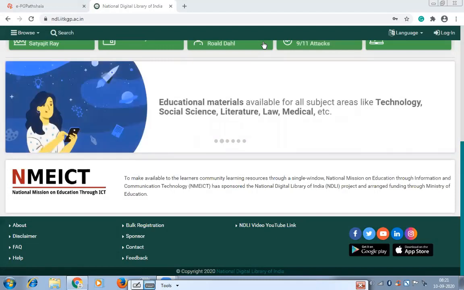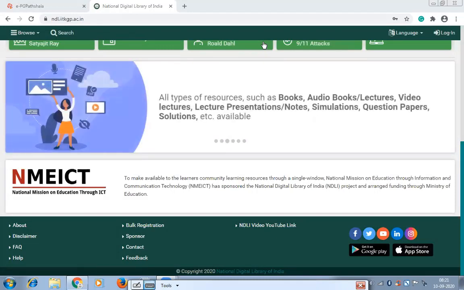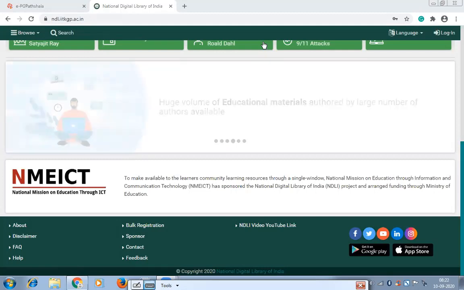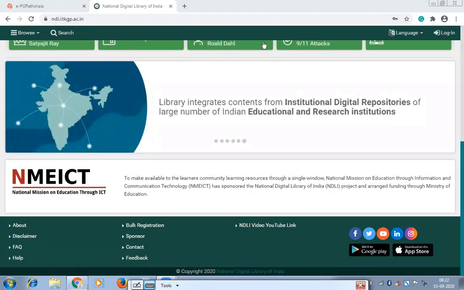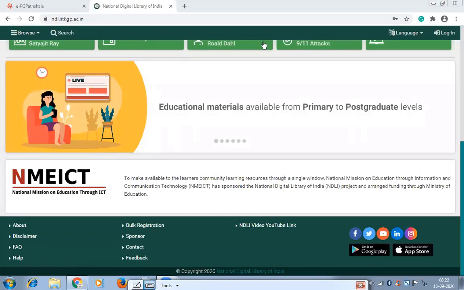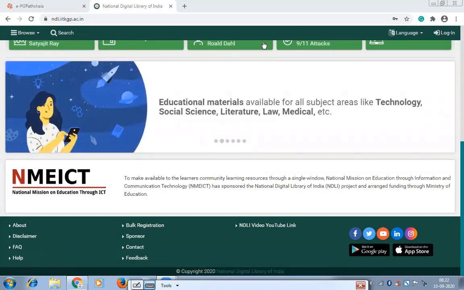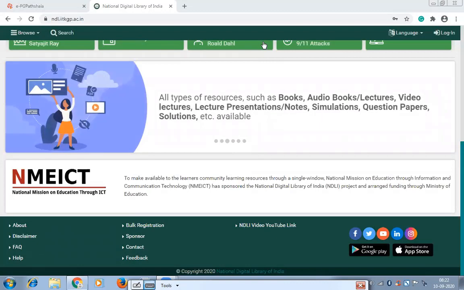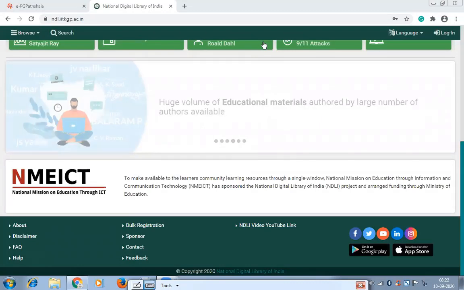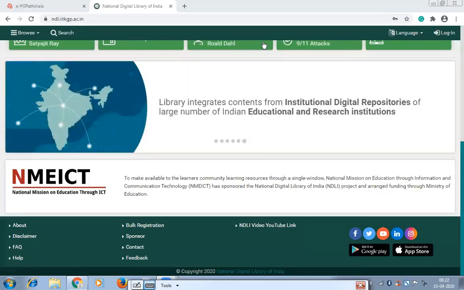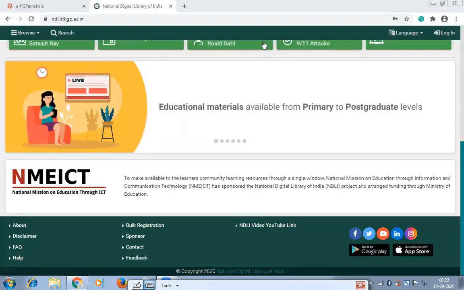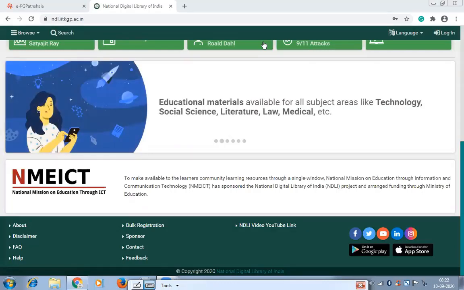It includes everything: humanities, arts, social science, literature, law, management, business management, all subjects, the whole universe of knowledge, computer science, information technology. Medical science also you are getting in this NDL. This library also gives you access to competitive exam books. Those students who are appearing for competitive exams, for MPSC or the state level exam or for UPSC, all books related to these exams are available in the NDL.